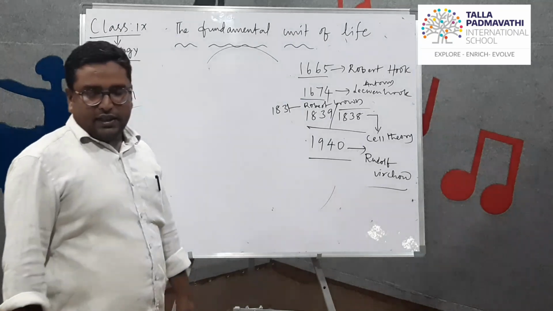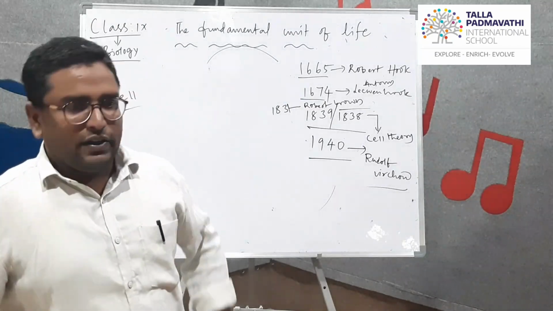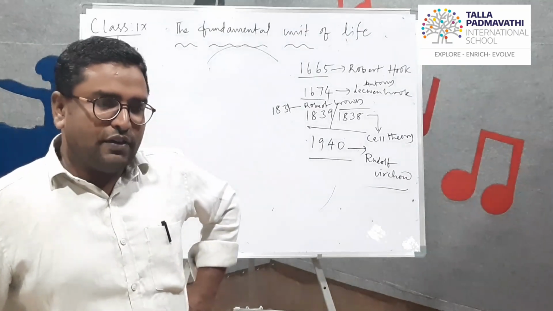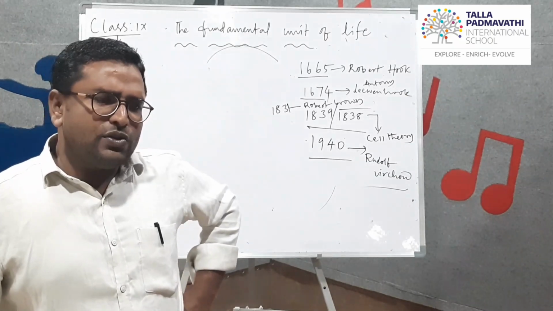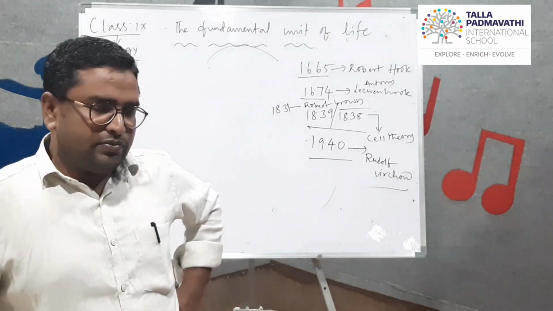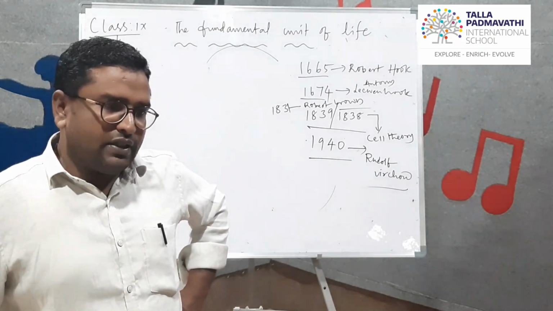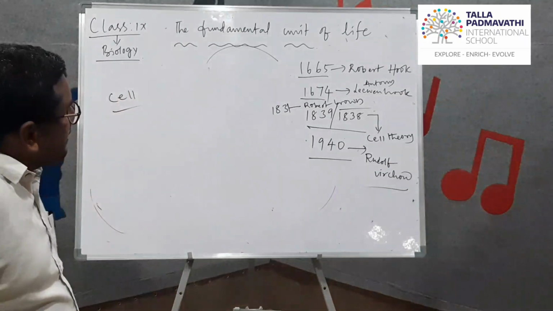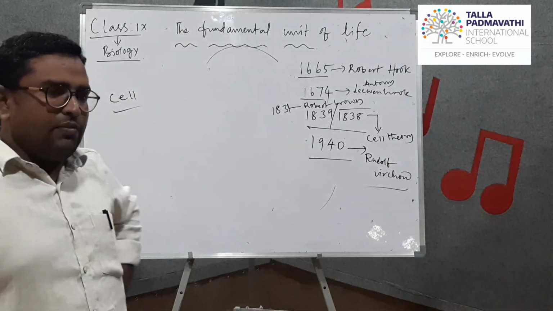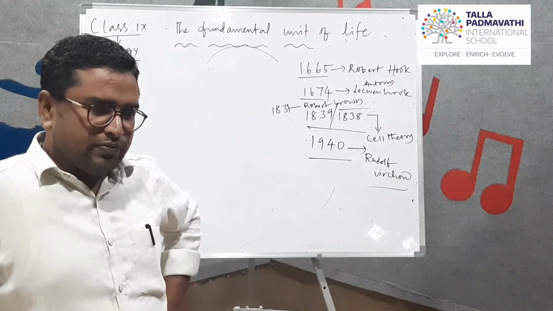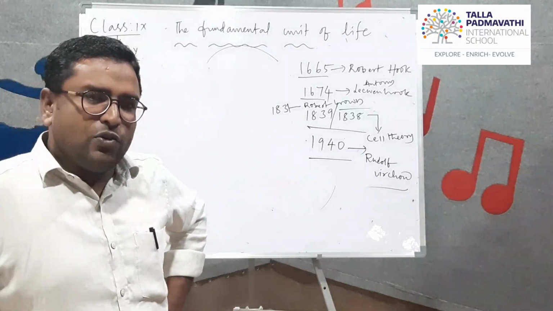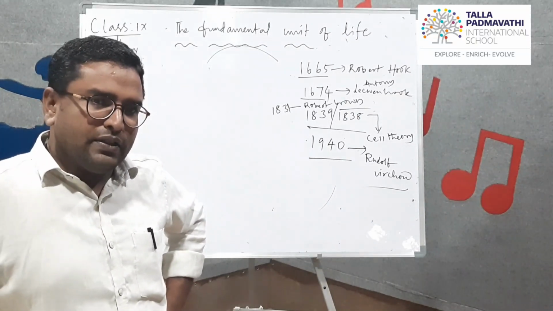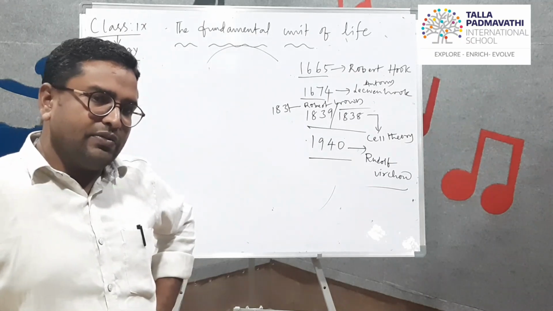As we have discussed, in 1665 Robert Hooke discovered the cell for the first time. He used his own microscope to discover the cell. By using cork and also honeycomb, he explained the concept. He called that a little room.